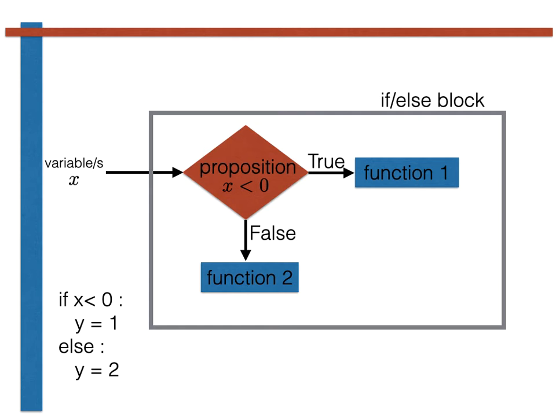Notice that the commands in these indented blocks can themselves be if statements. We could thus write a code such as the one shown here, where a further if block is executed if the proposition is true. We could also write similar code with an if block after the else. There is, however, a neater way that we can code this. Before getting onto this neater code, however, let's first consider what these sorts of commands are doing diagrammatically.